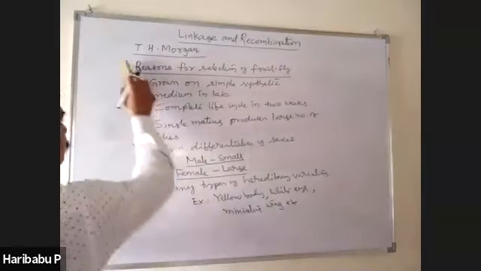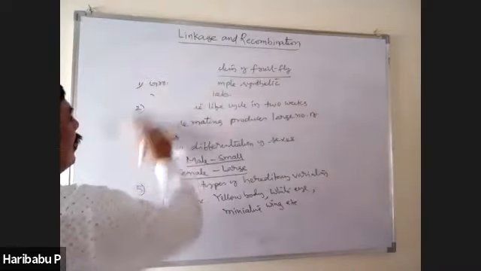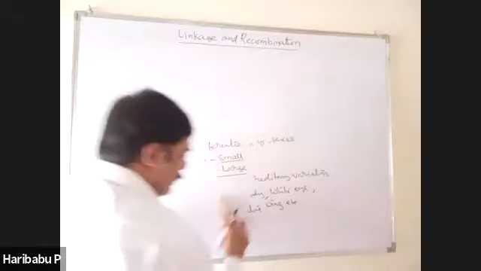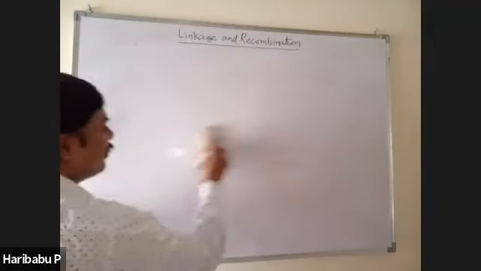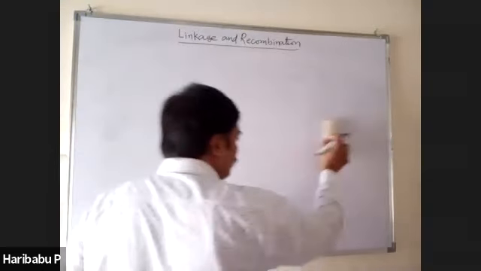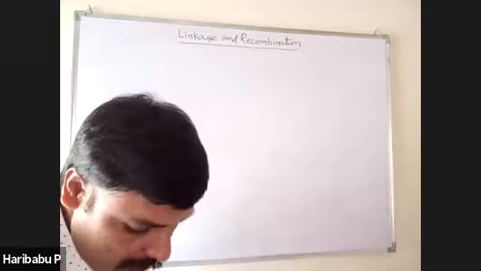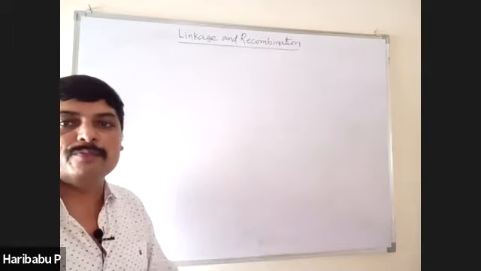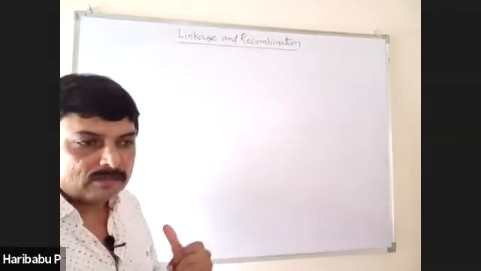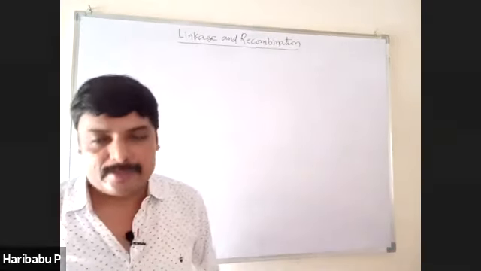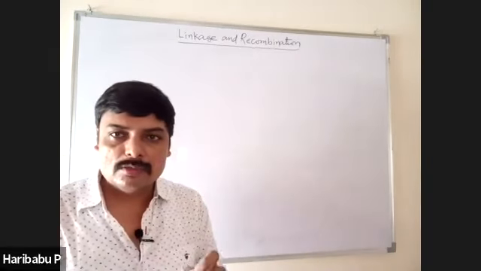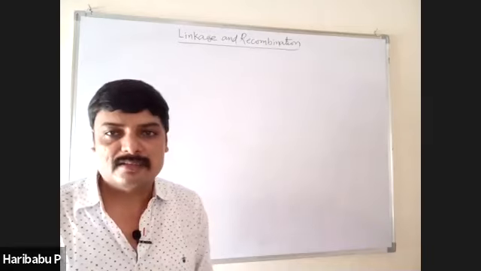Then next one. Morgan conducted several dihybrid crosses, similar to what Mendel did on pea plant, to know the sex-linked inheritance. Mainly Morgan worked on sex-linked inheritance.